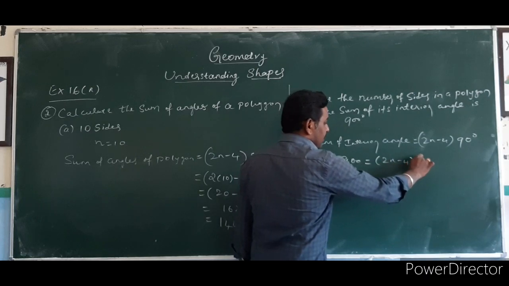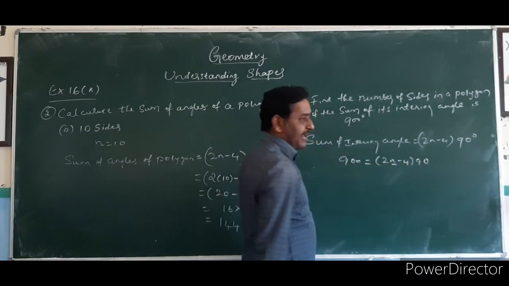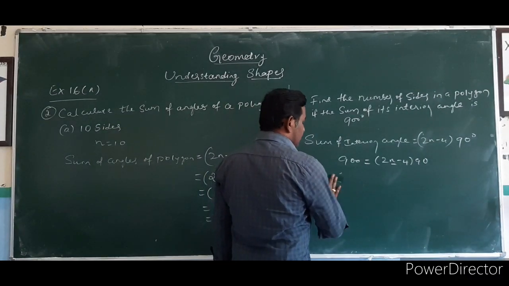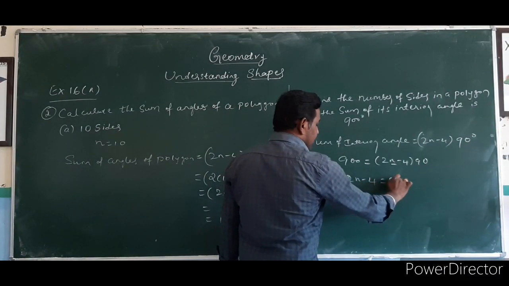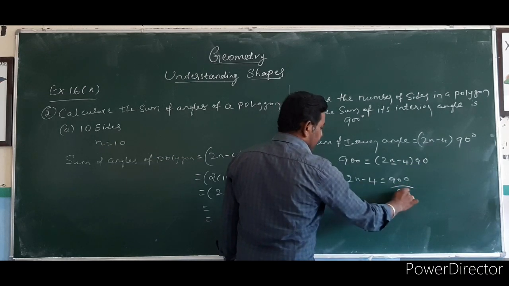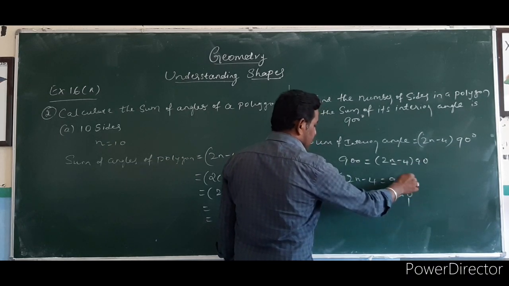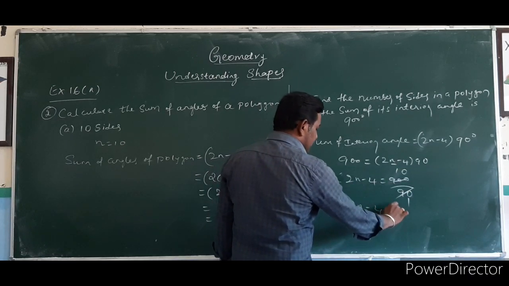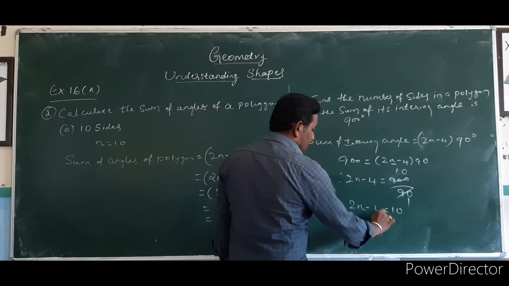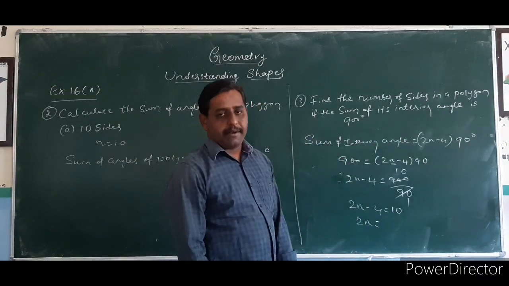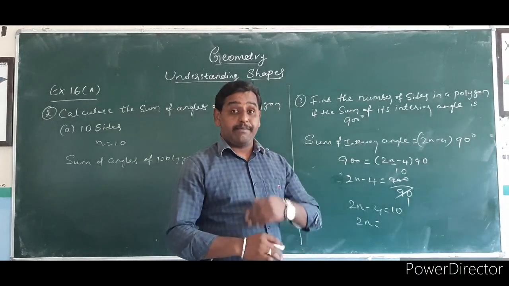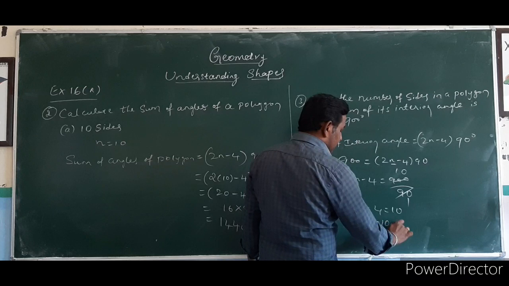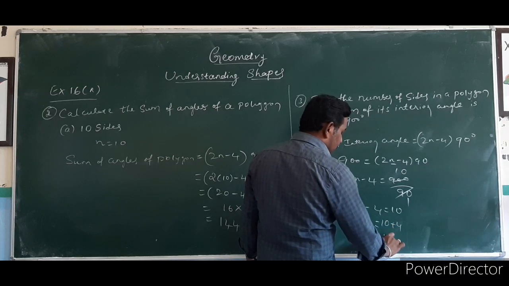(2n minus 4) into 90. Now we have to find the n value, the number of sides. Keep 2n minus 4 as it is. 900 divided by 90 comes in the denominator. 90 ones are 90, 90 tens are 900. So 2n minus 4 is equal to 10. You can shift the minus 4 to the other side: minus becomes plus. Plus 4. 2n is equal to 14.